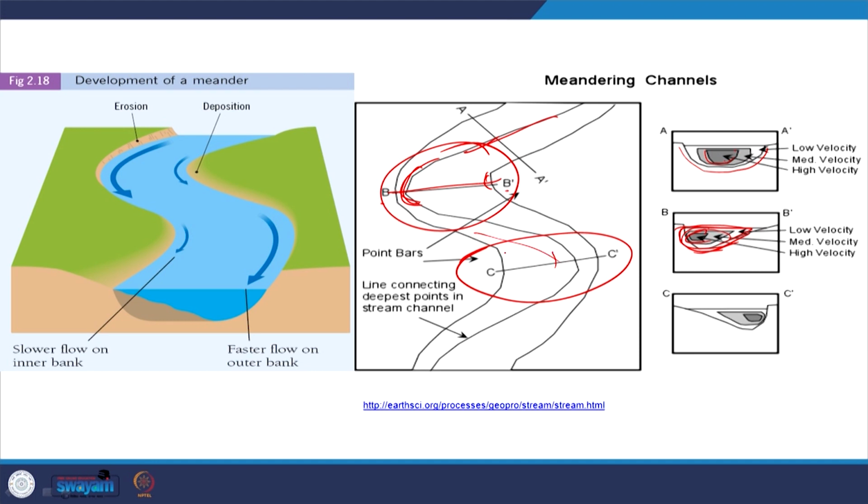Similarly, in the other part here if you see, this is also an asymmetrical arrangement and the maximum velocity is this side and the minimum velocity is this side. So, that means if it is a straight course of river, the velocity distribution will be uniform and symmetrical through the channel width. But if it meanders, there is a particular type of flow that is called helical flow. Helical flow is mostly responsible for the weathering and the erosion of the river bank at these meanders.